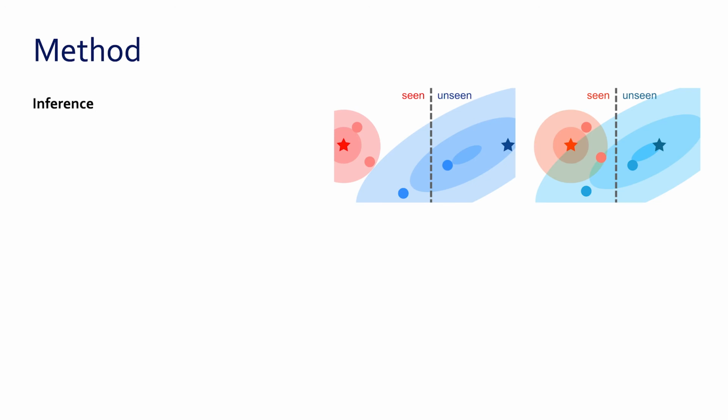We formulate the inference process as a retrieval task using the semantic prototypes as a nearest neighbor classifier in the joint embedding space. As you can see in the figure, although our approach learns discriminative visual features and semantic prototypes, visual features of unseen classes might still be biased towards those of seen classes, especially when both have similar appearance. And this results in misclassifying the unseen class as the seen class.